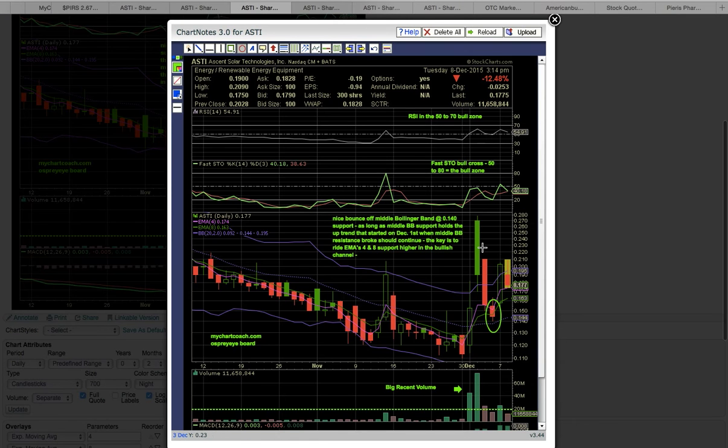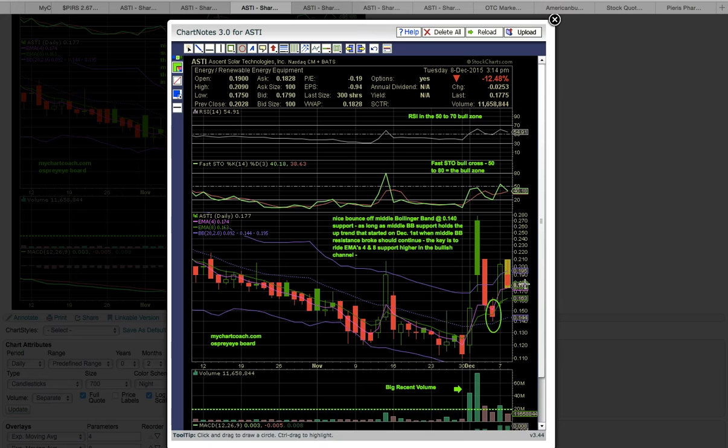And then if you look here at the next chart, this is another daily chart, and this shows the Bollinger Bands and EMAs 4 and 8. This is the other chart that we posted yesterday. This candle right here is showing the bounce off of the middle Bollinger Band, and that was a signal to us that the bounce play was setting up. And then yesterday, on Monday, there was follow through, and so you'll always look for the middle Bollinger Band for support on a pullback after the middle Bollinger Band has been broken. So the candle up here signaled that it was frothy, and there's the pullback.